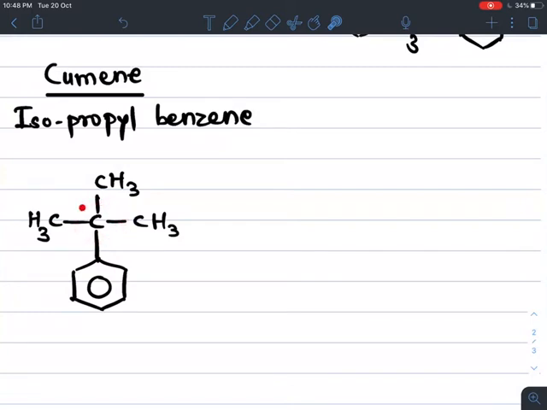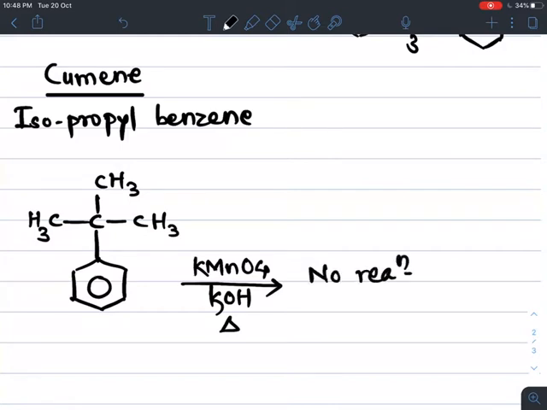So when this compound undergoes oxidation with KMnO4 in basic or acidic medium and the mixture is heated, no reaction takes place, because the carbon attached to the benzene ring has no hydrogen.